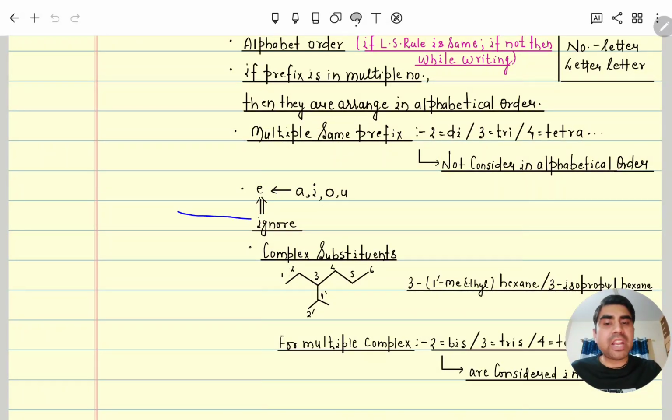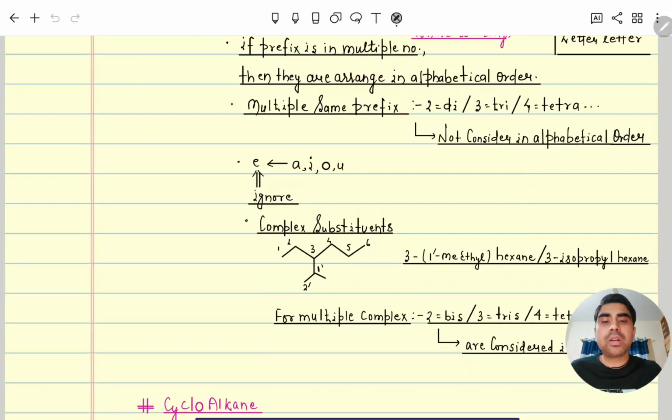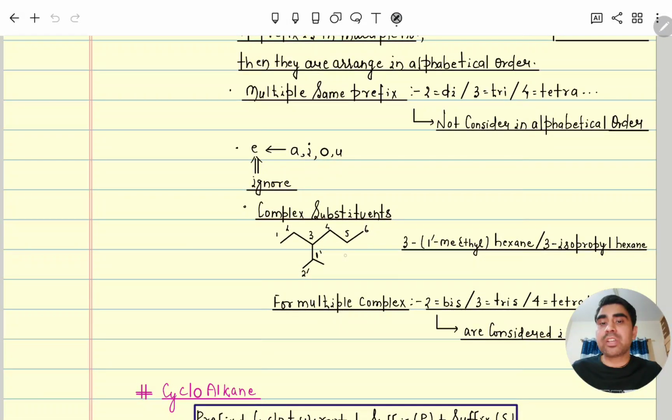Whenever you write IUPAC naming, suppose for example an alkene system is there and along with that a carboxylic acid is also there. In alkene, E is there, and in oic acid, O is coming, so the E of alkene we will cancel. E will be ignored if after that A, I, O, U is coming. Next, all those rules we will apply in sequence. Already we studied them in classes.